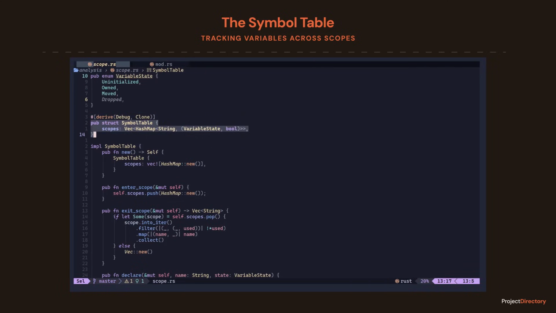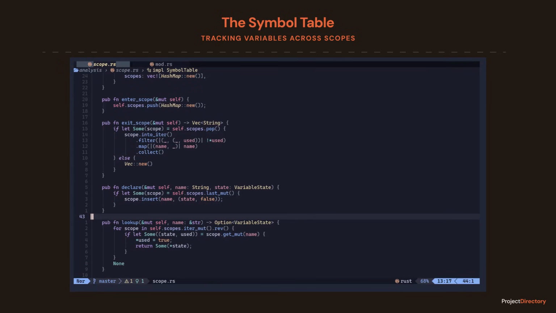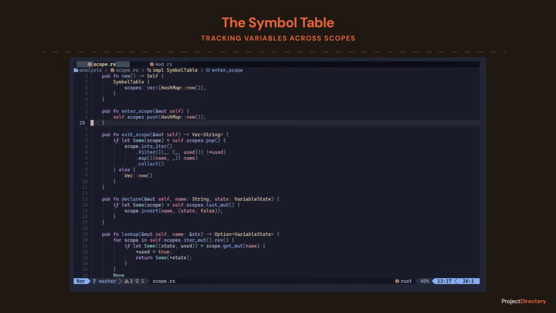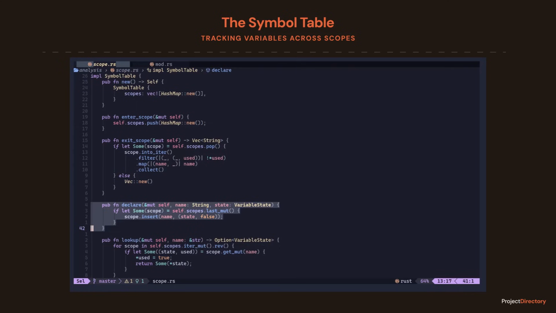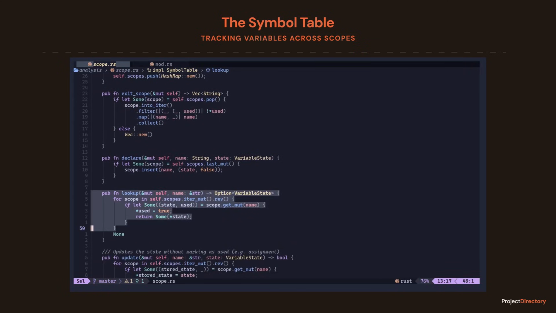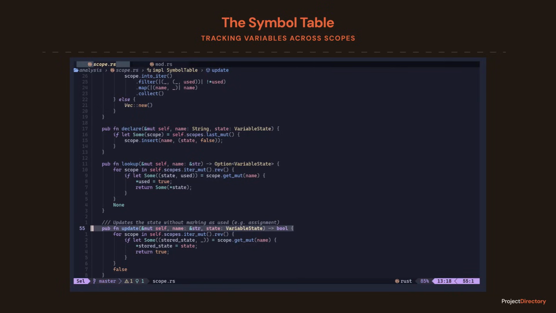Think of it like a stack of transparent papers. Every time you enter a new block of code, which is a new scope, we put a fresh sheet of paper on top. When we enter scope, we push a new hash map onto our stack. When we declare a variable, we write it on that top sheet. When we look up a variable, we look at the top sheet first. If it's not there, we peek through to the sheet below it. This is exactly how shadowing works. A variable on the newer sheet hides one with the same name on an older sheet.